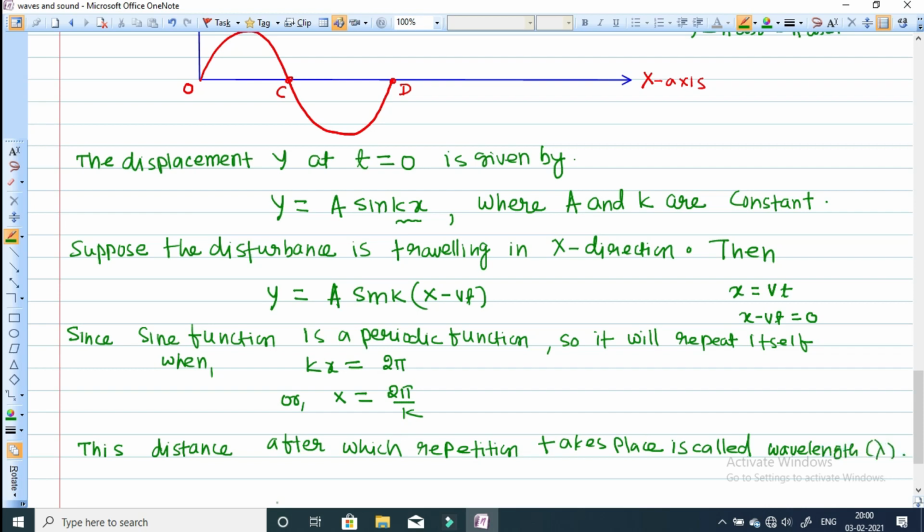Hence we can replace x by lambda, so lambda is equal to 2 pi by k.